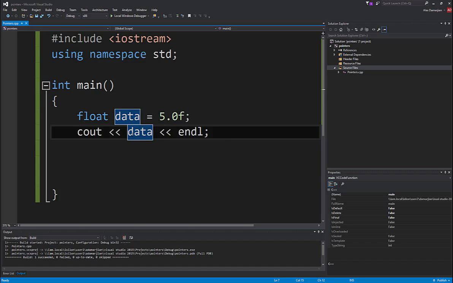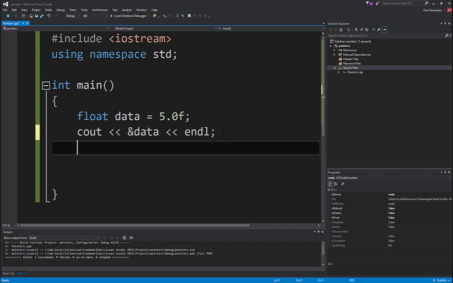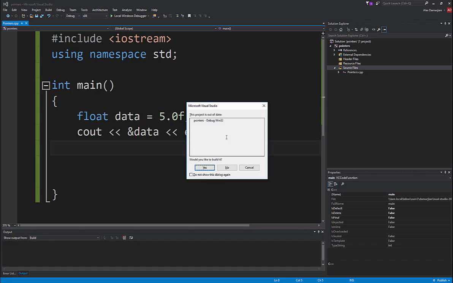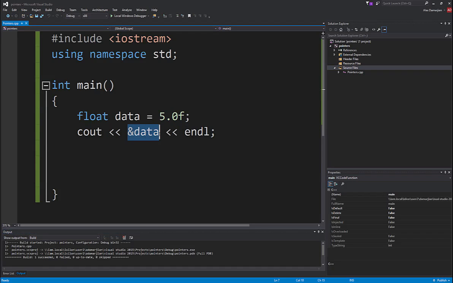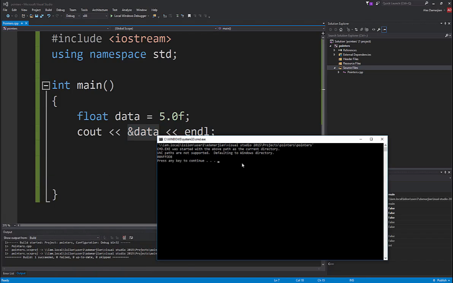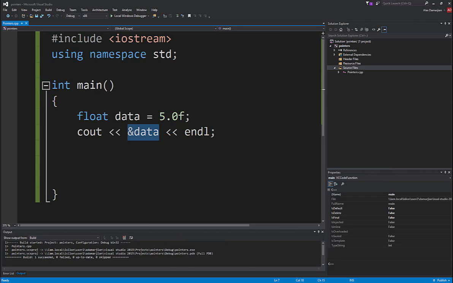But say we put the ampersand in front of data here, and I rerun this. We get something completely different. This stands for the memory address of whatever data is, so we get this hexadecimal value. We don't necessarily have a hexadecimal data type, so in order to point to that memory address, we have to use pointers. Let's jump into that.